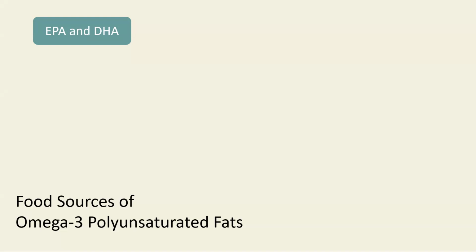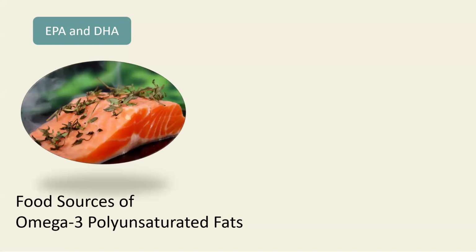Now, the health benefits that we just discussed coming from omega-3 fats come from EPA and DHA. And the foods that you find EPA and DHA in are cold water fatty fish such as salmon. Now, the other type of omega-3 fat is called ALA, or alpha-linolenic acid. And again, we just refer to it by its acronym, ALA.